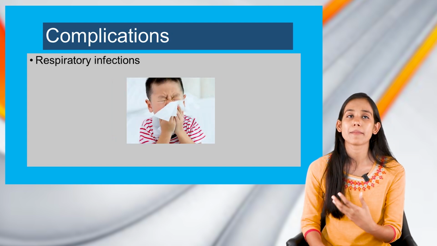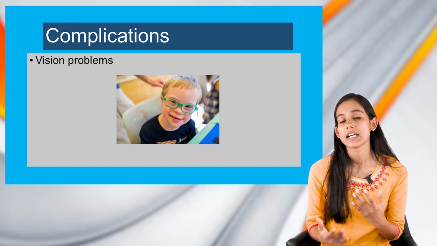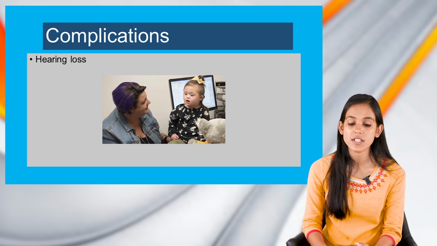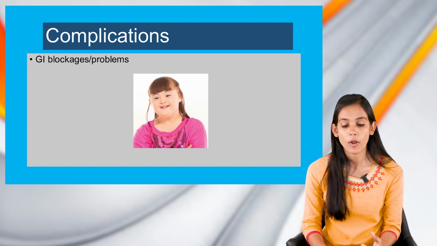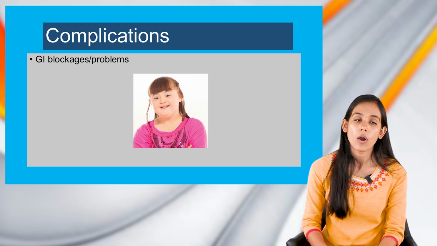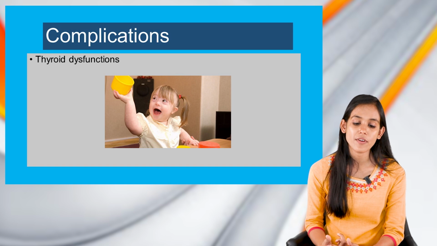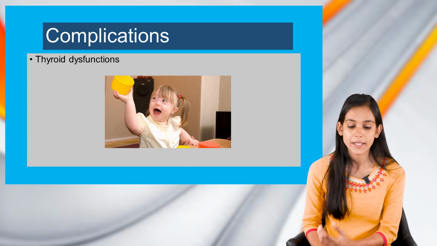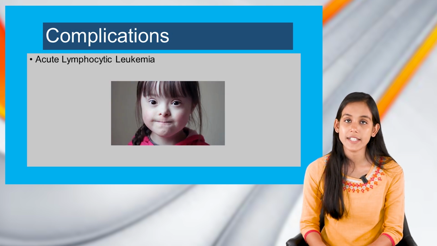There might be respiratory infections, pneumonia, vision problems, and hearing loss is also very common in Down syndrome, and there might be gastrointestinal blockage or problems. There might be esophageal atresia, duodenal atresia, or celiac disease. And there might be thyroid dysfunction, sleep apnea, or increased risk for dementia. Also, they have a high risk for acute lymphocytic leukemia.